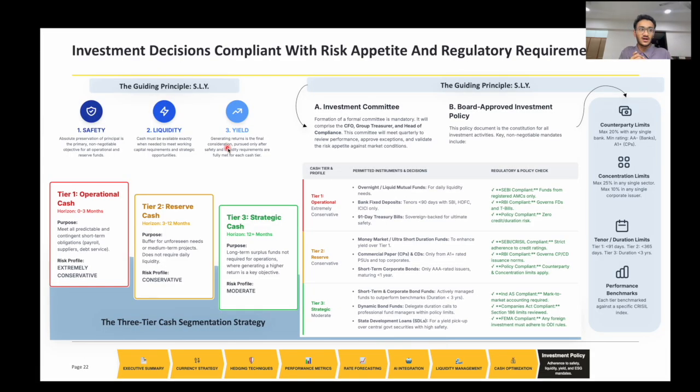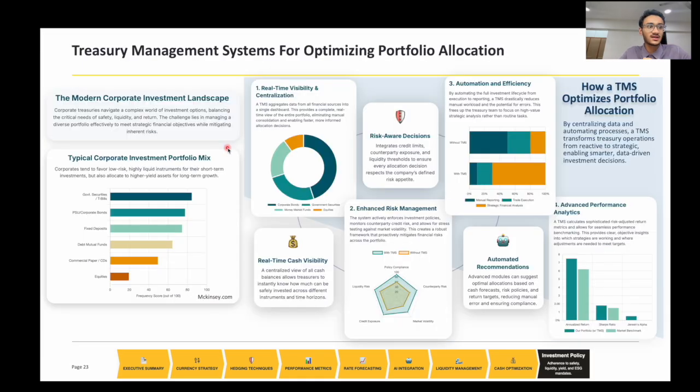Next is the investment decisions with the amount of risk appetite the company will be having. So we have to look at the SLY standard and also the 3-tier cash segmentation strategy. This is the strategy, and also you have to give some limits, give some proper guidelines for this strategy. Next is how a TMS system would help the portfolio allocation process. So this is basically the overview of that.